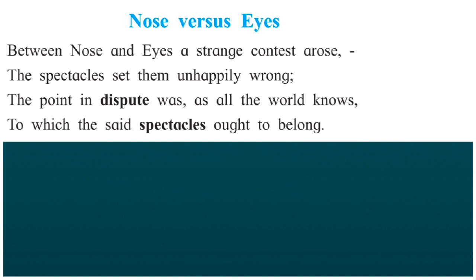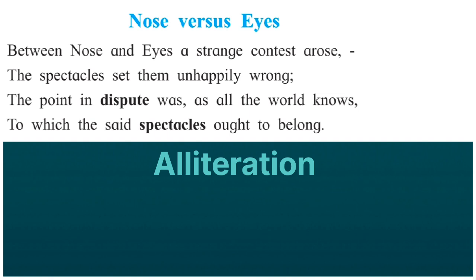Next line, the spectacles set them unhappily wrong. Means the spectacles were the reason of their unhappiness. The figure of speech is alliteration. Alliteration is a figure of speech when, in the given poetic line, a particular sound is repeated for the poetic effect. So it is alliteration. Here, the sound of the letter S has been repeated twice for the poetic effect.